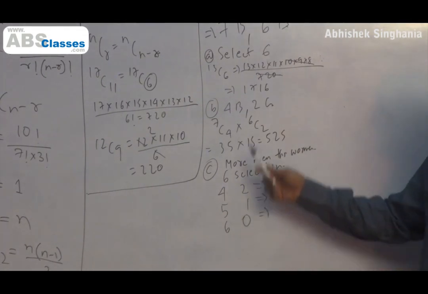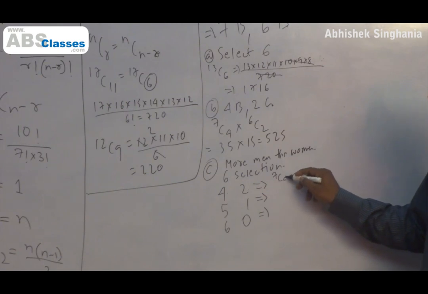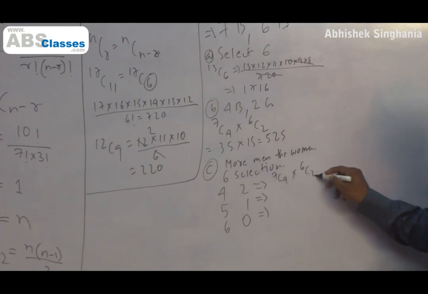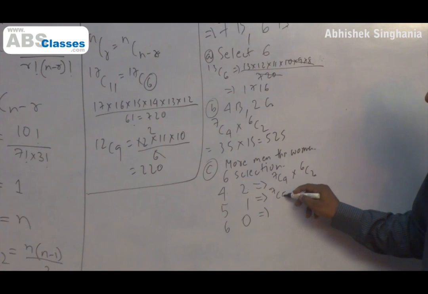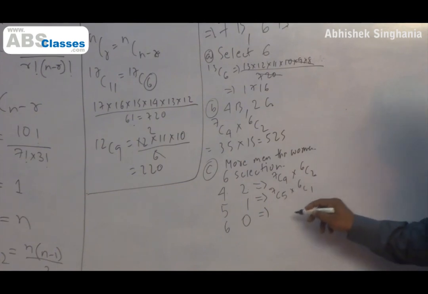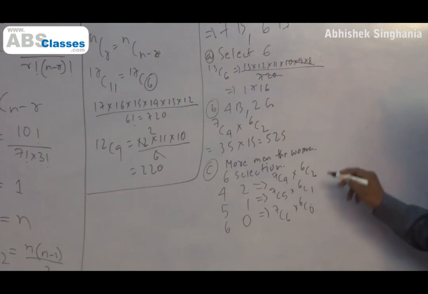So 4 men, 2 women: which means out of 7 I select 4 men, out of 6 women I select 2 women. Out of 7 I select 5 men, out of 6 I select 1 woman. Out of 7 I select 6 men, out of 6 I select 0 women.